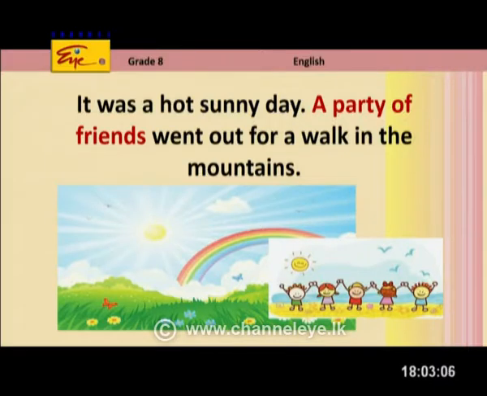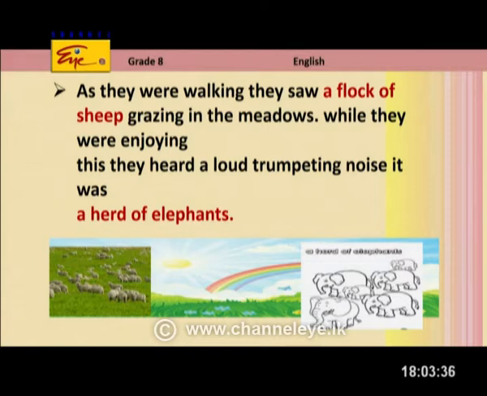Right, can you see this picture, children and my dear Samadhi? Yes, there's a nice picture of children holding hands. Yes, and also it is a hot sunny day. Oh, yes. And there's a group of friends, right? We call a group of friends a party of friends. Ooh, a party of friends. Yes, it was a hot sunny day. A party of friends went out for a walk in the mountains. It would be very lovely to go for a walk in the mountains, right? Yes. As they were walking, they saw a flock of sheep.